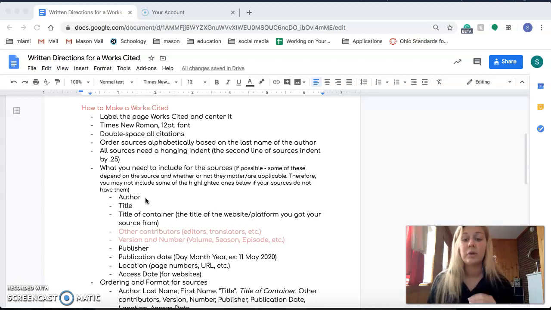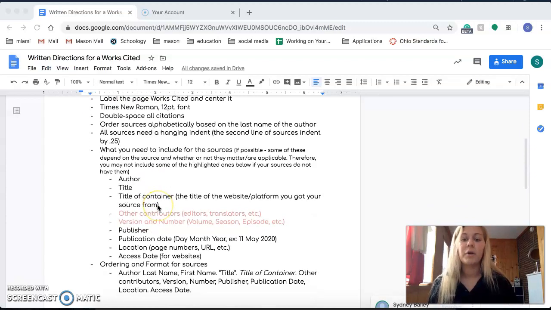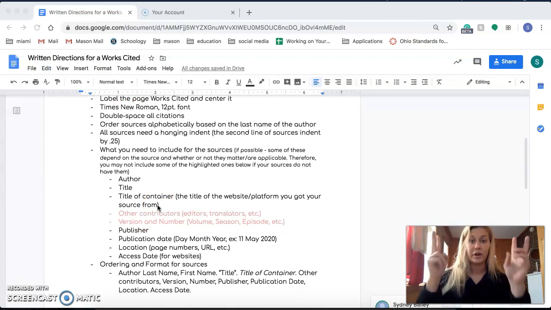So then what you need to include for these sources, this is a list of things that you'll need to include in each source citation, but some of these may not be applicable or relevant to your source. So in that case, you'll just leave them out. Don't put nothing, or don't put NA, don't put version, just leave it out, and you'll see that below. But pretty much you'll need the author, which is last name, comma, first name. You'll need the title of your source. If it's a website, you'll put it in quotations,